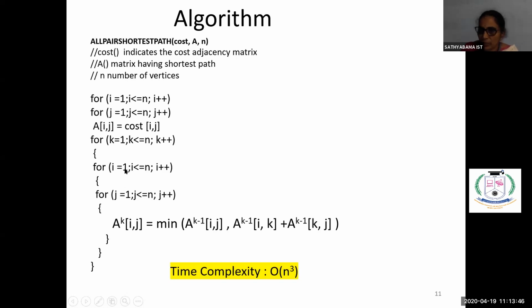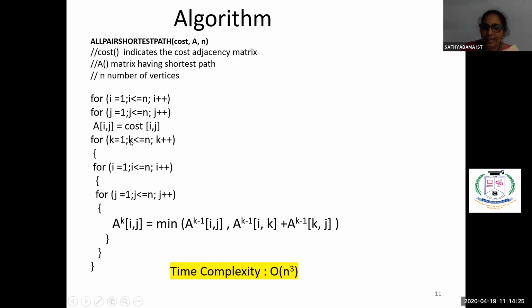Similarly, i value will be 2. So when i is 2, j will again vary from 1 to 4, right? So when i is 2, j value is 1. Next time j value will be 2, then j value will be 3, j value will be 4. Like this we are seeing. Then i value will be 3. When i is 3 also we have to find what is 3, 1, 3, 2, 3, 3, 3, 4. Then finally i value will be 4. When i is 4 we are finding what is 4, 1, 4, 2, 4, 3, 4, 4. So these two statements, i and j, are for moving from one vertex to another vertex.